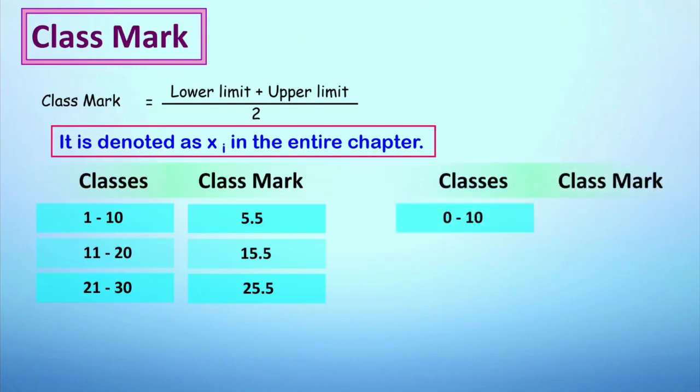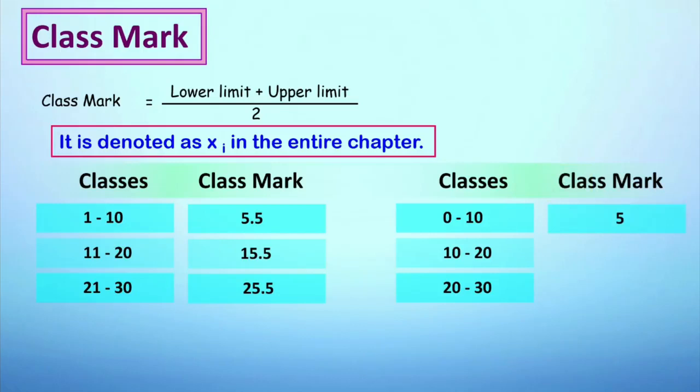Now for continuous classes, let's take the interval as 0 to 10, 10 to 20, 20 to 30, and believe me, the class mark formula won't change. It is going to remain the same, that is lower limit plus upper limit upon 2. Let's consider the interval 0 to 10, where lower limit is 0, upper limit is 10. We add them and we divide it by 2. We get the answer as 5.